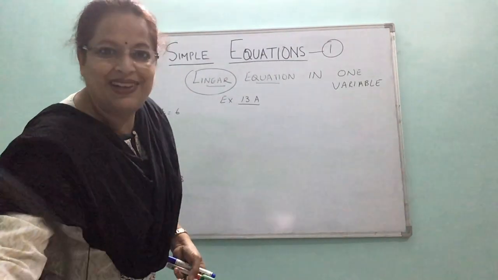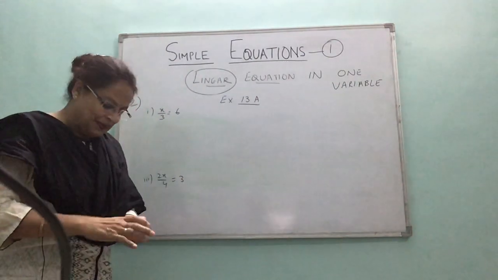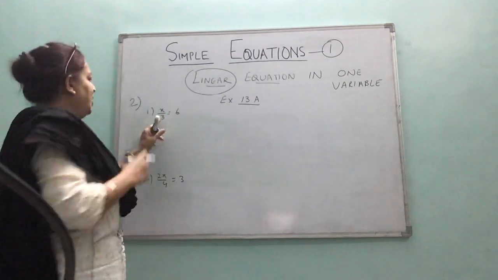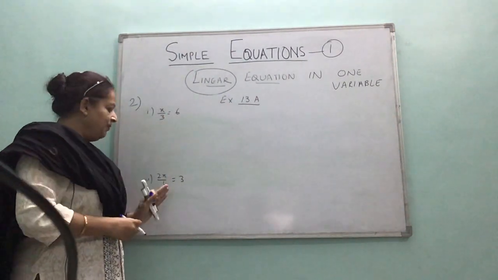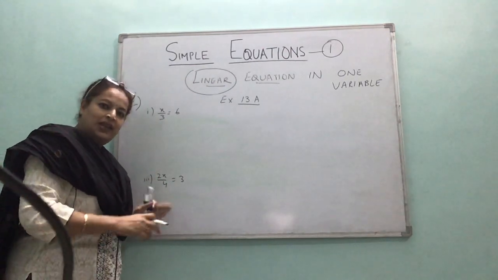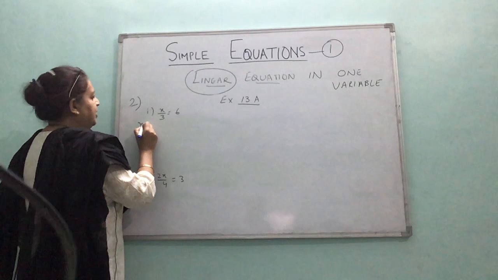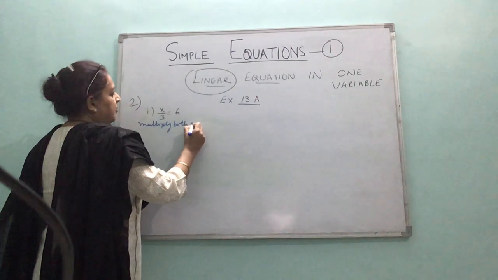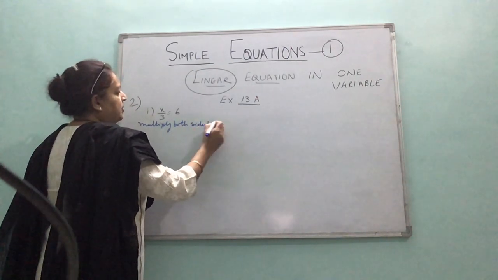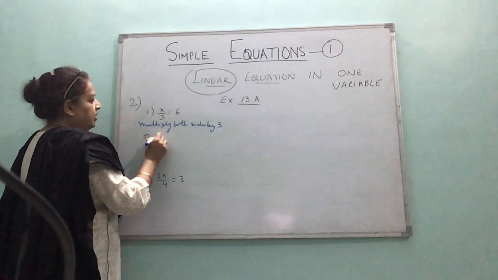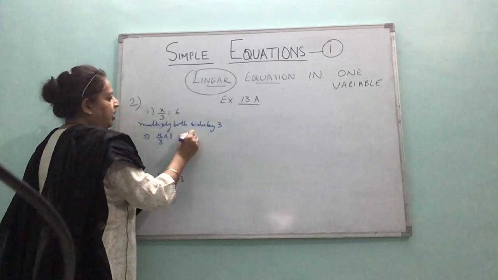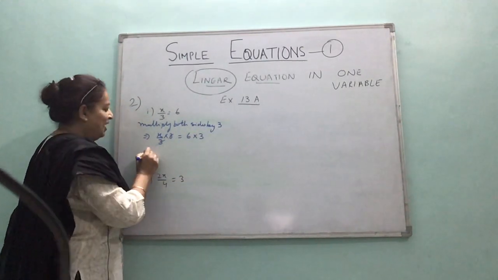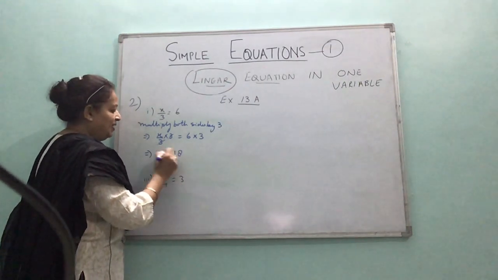Okay, so now it is multiplication. So what is inverse operation for multiplication? Division, right? Remember? Here x is divided by 3, so inverse operation is multiplication. And here 2 by 4 is multiplying, so we will divide. So what will I do? Multiply both sides by 3. Now here I am multiplying by 3 and even this side I am multiplying by 3. Well, this 3 and this 3 cancel and what do you get? X is equal to 18.